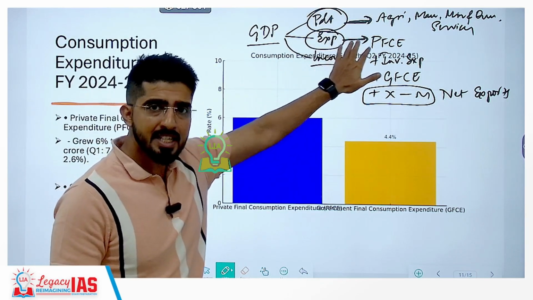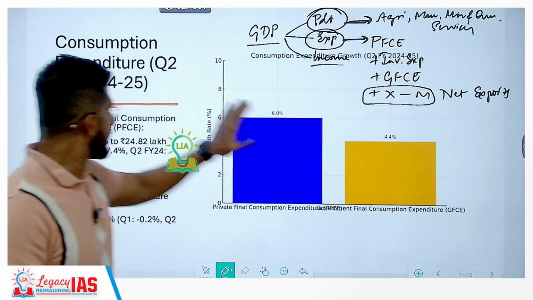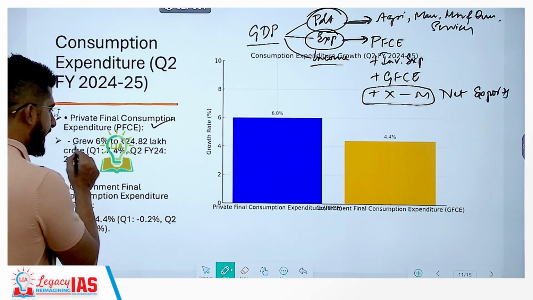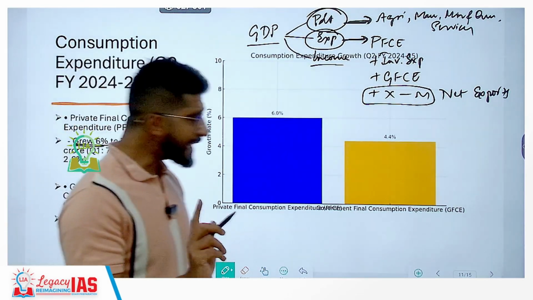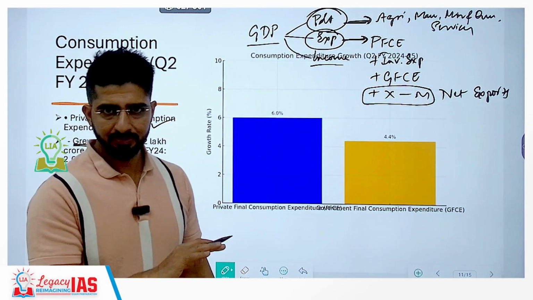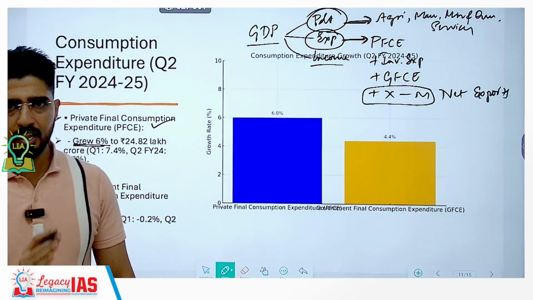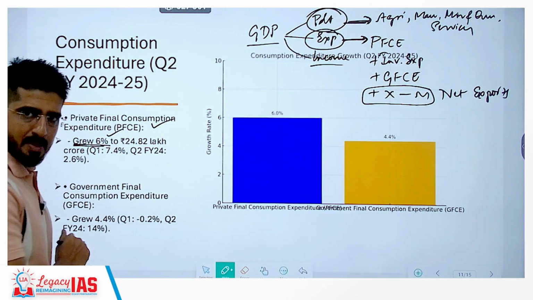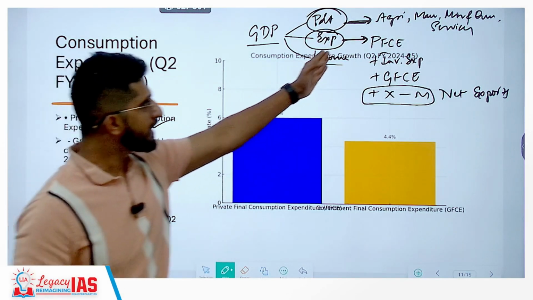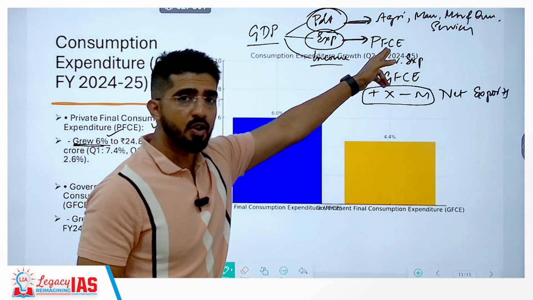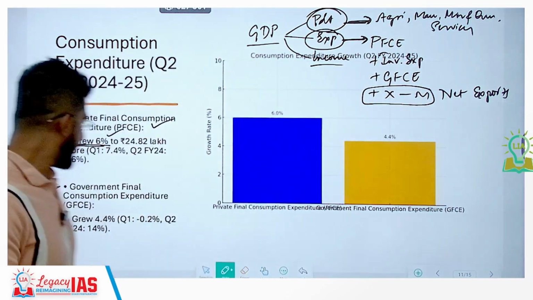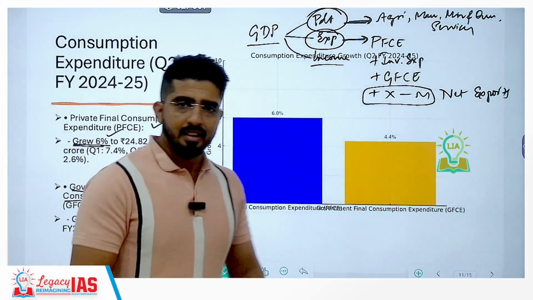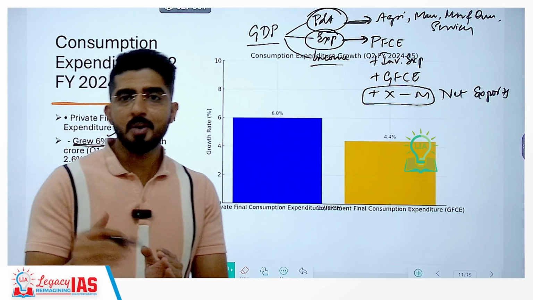From the expenditure side, if we look at the GDP numbers, what we observe is that the private final consumption expenditure has grown. However, relatively it has dropped compared to the previous quarter or the previous year. So there is not much consumption and expenditure being done. Automatically, this number would drop, and overall GDP would drop. Next, the government final expenditure also dropped. There was an increase, but not by much.